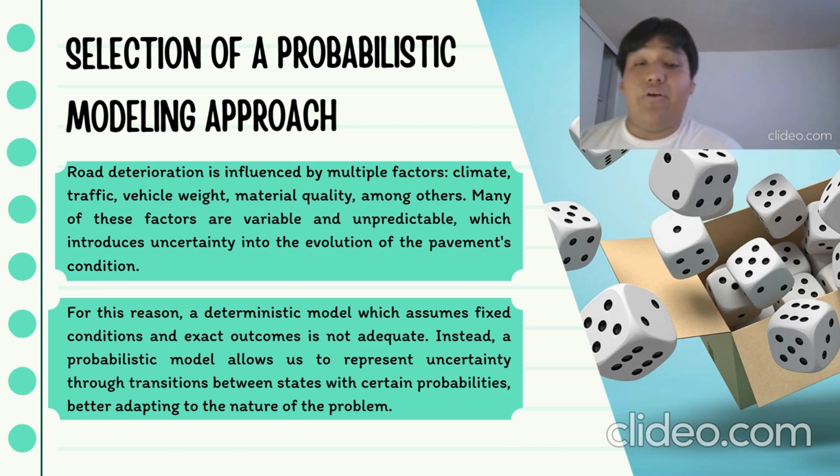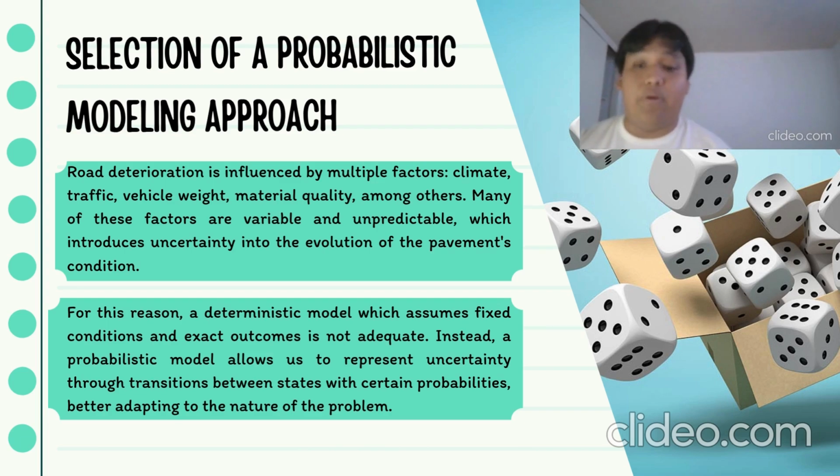Road deterioration is influenced by multiple factors, such as climate, traffic, vehicle weight, material quality, among others. Many of these factors are variable and unpredictable, which introduces uncertainty into the evolution of the pavement condition. For this reason, a deterministic model, which assumes fixed conditions and exact outcomes, is not adequate. Instead, a probabilistic model allows us to represent uncertainty through transitions between states with certain probabilities, better adapting to the nature